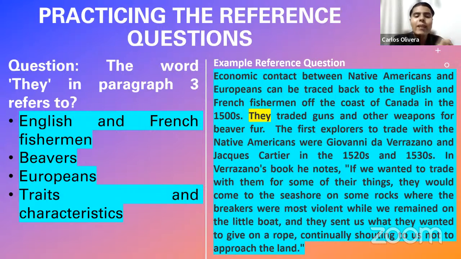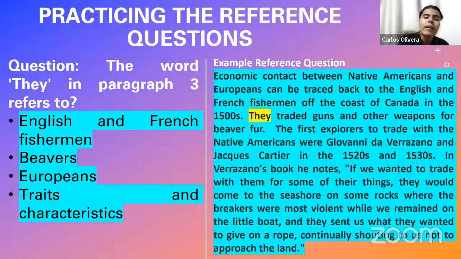In this case, English and French fishermen. As you can see, there is an option here that says Europeans, but that is not the correct answer. Why? Because in the reasoning train of the author, this was not the last people he had in mind. In this case, you have to look for the object, the person, the animal that the author had in mind before writing the word.